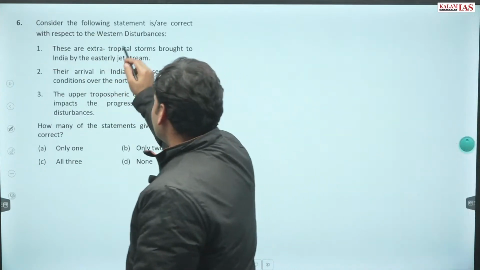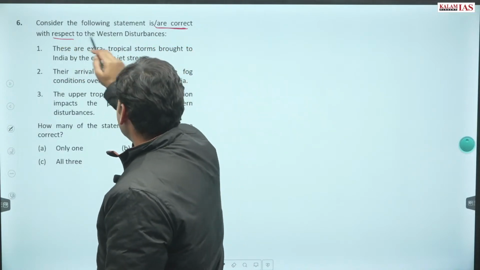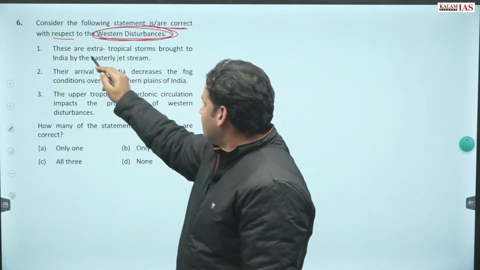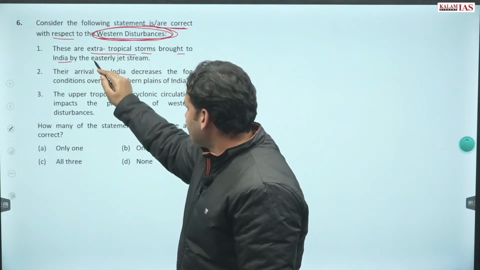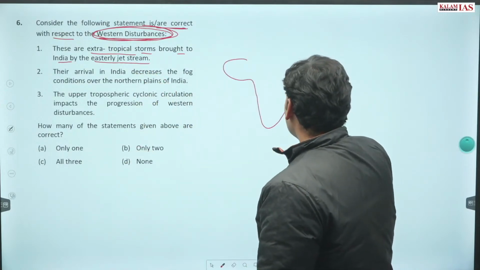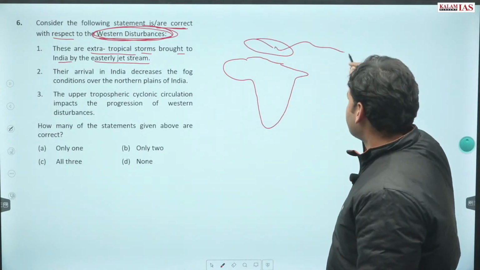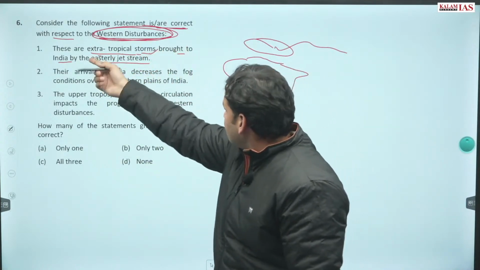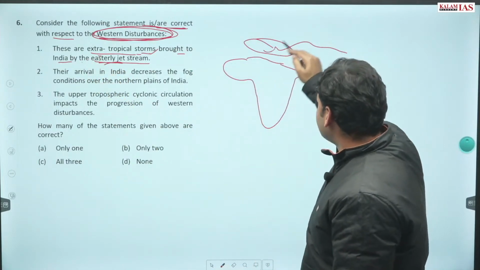Question number 6. Consider the following statements with respect to western disturbances, which are correct. The question is on western disturbances. These are extra tropical storms brought to India by the easterly jet stream. You must have read about the Mediterranean region, the western disturbances. These are extra tropical storms, that is true, brought to India by the easterly jet stream. Is it easterly jet stream or is it westerly jet stream?